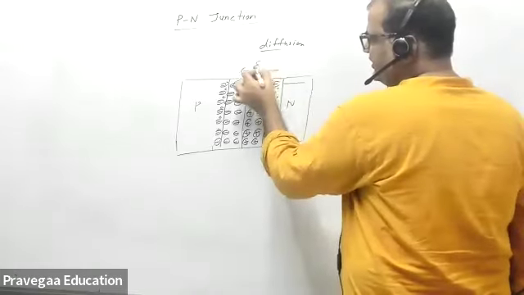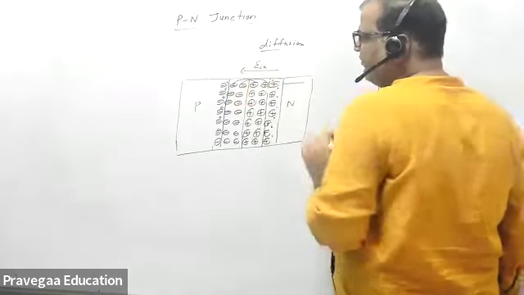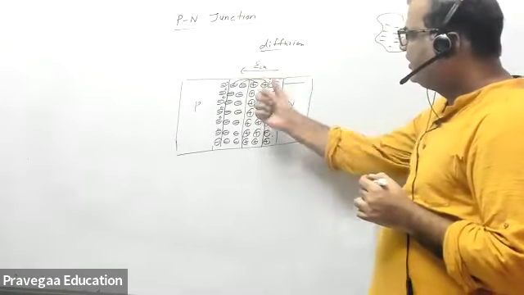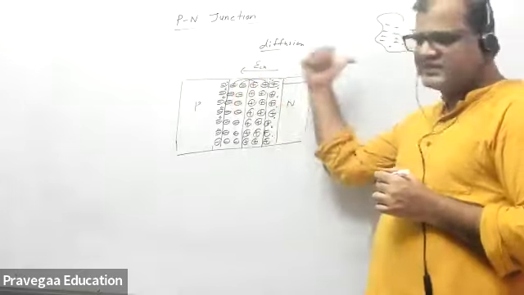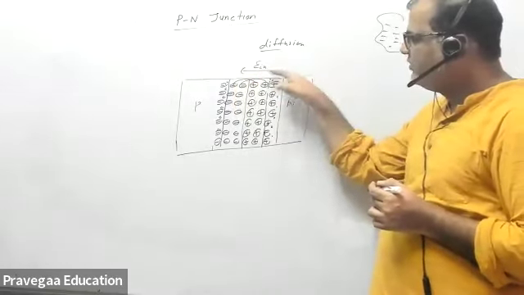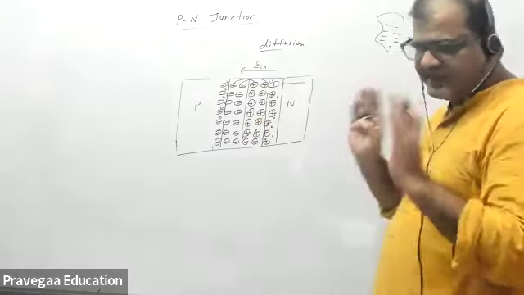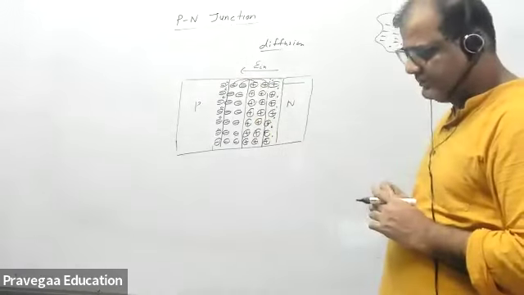So an internal electric field will appear in the PN junction, and because of this electric field, the force on the electron will be this side, and the force on the hole will again be this side. So what will happen at a particular steady state? This diffusion will stop.